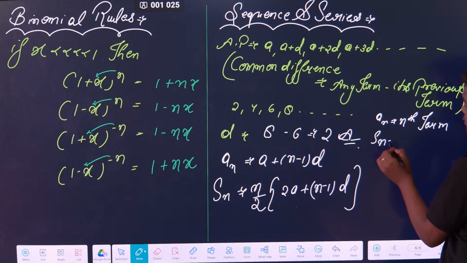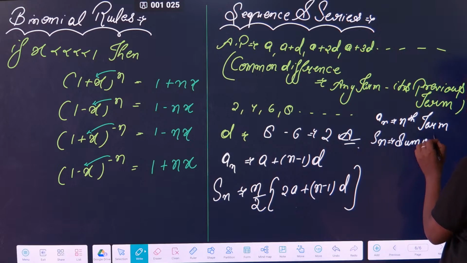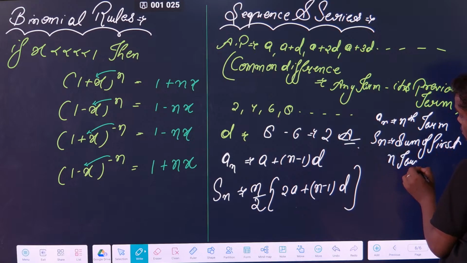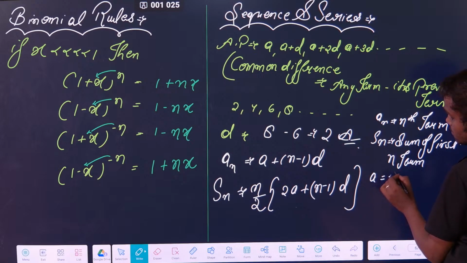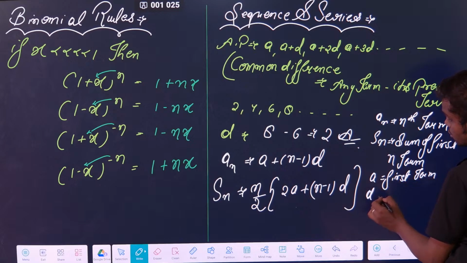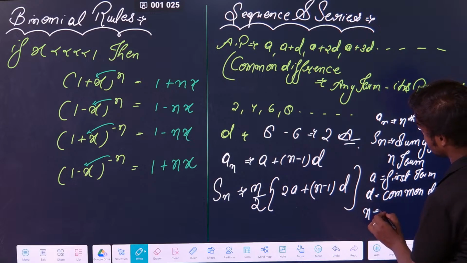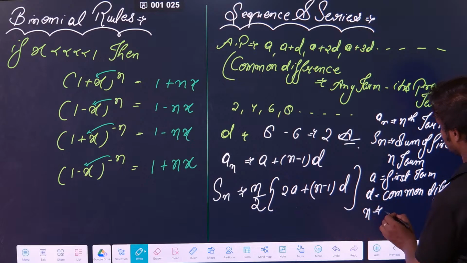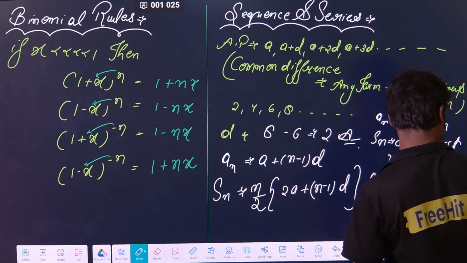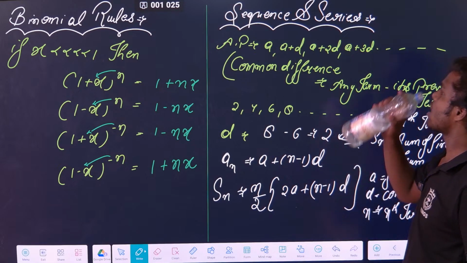What is Sn? Sn is the sum of first n terms. What is a? a is the first term. What is d? d is the common difference. And what is n? n is the nth term, which term you are talking about. Okay, so those are the things which you have to remember regarding it.